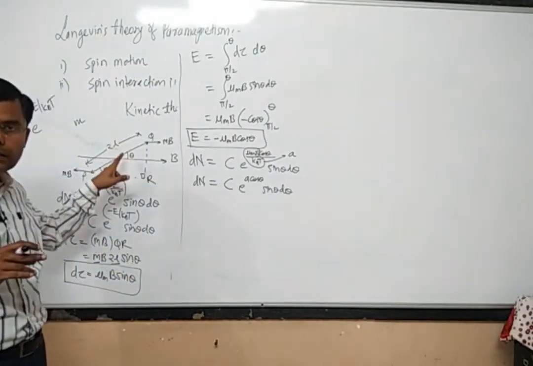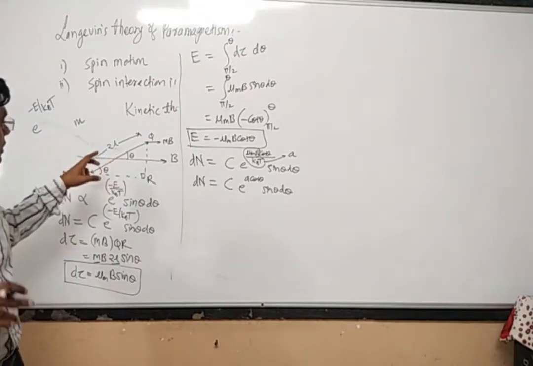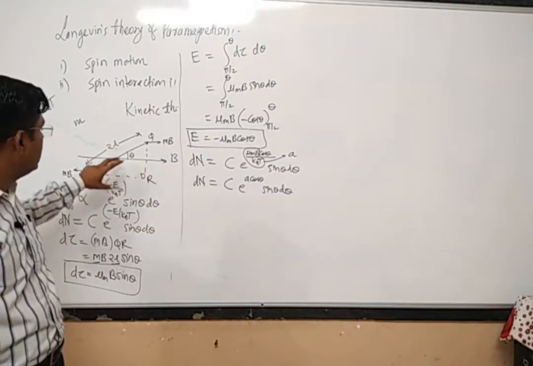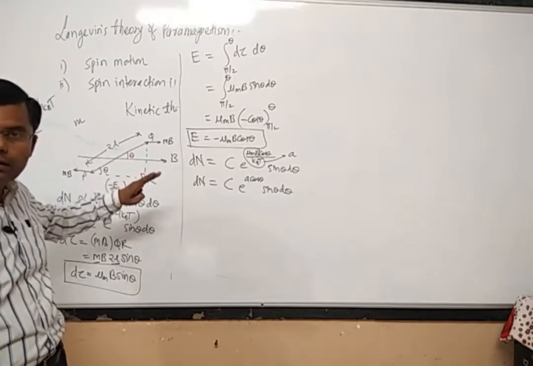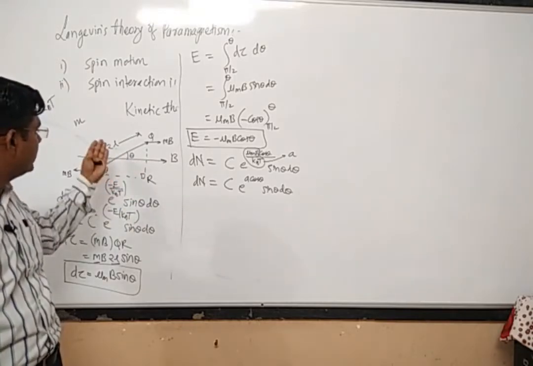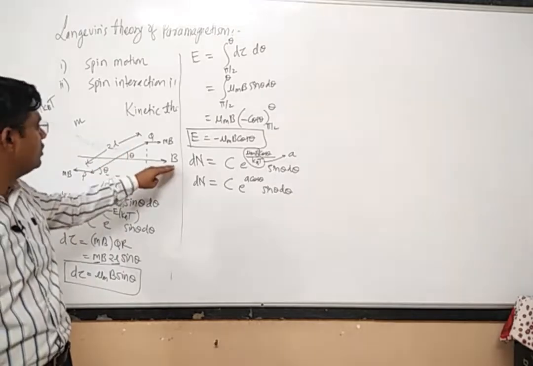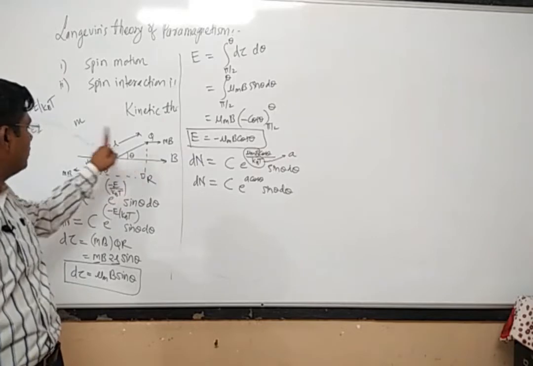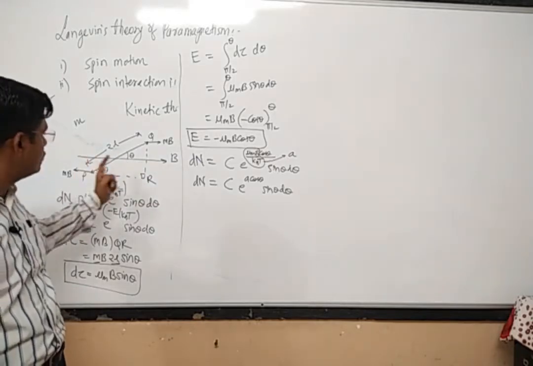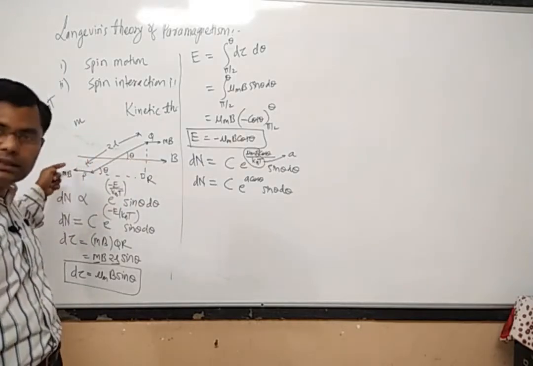Now in presence of a magnetic field, when the dipoles are oriented in a random direction, which type of orientation should they take? In presence of magnetic field, they should be either aligned to the magnetic field, making angle 0, or maximum they should be making an angle of pi. They should be aligned in this direction or in this direction.